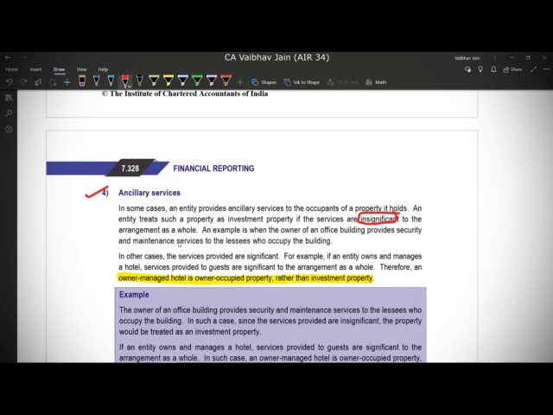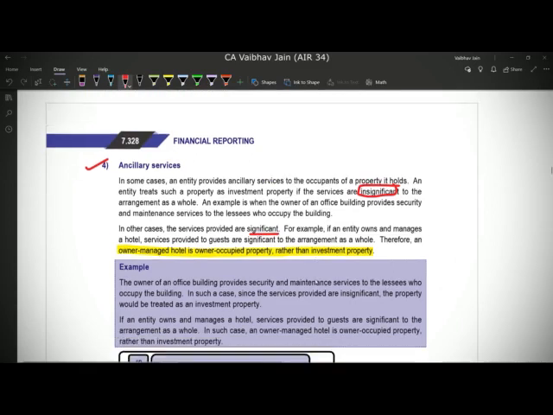On the contrary, let's assume the example of hoteling services. So for example, if I go to a hotel, I get a room for lease. So the person who owns the hotel is definitely going to earn rental income from me, but his main purpose is not to earn rental income, he is providing me services with it, and the services are more significant.